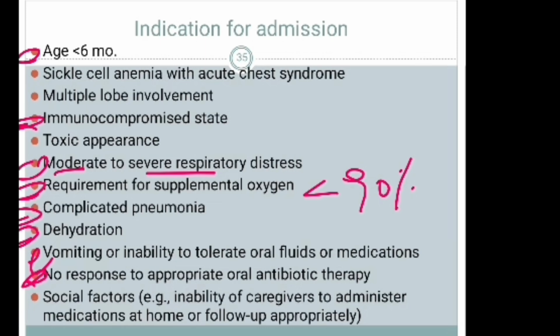If the patient has those symptoms, we can admit to the hospital and treat.